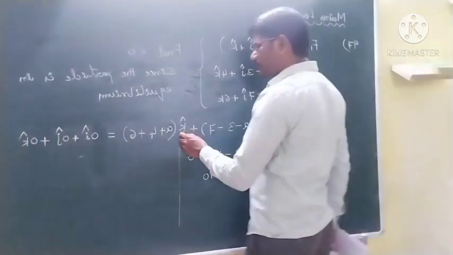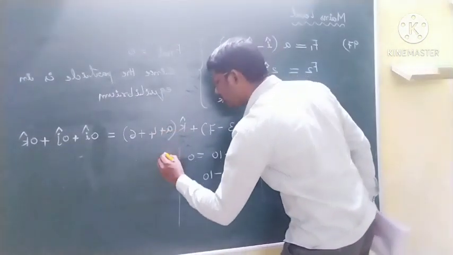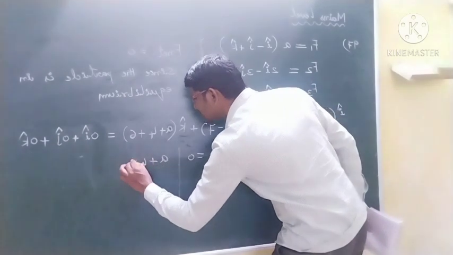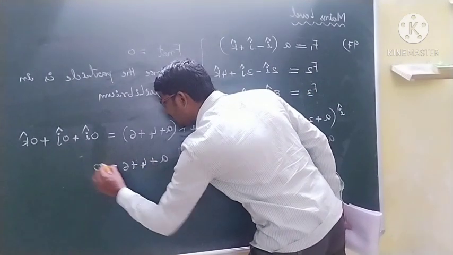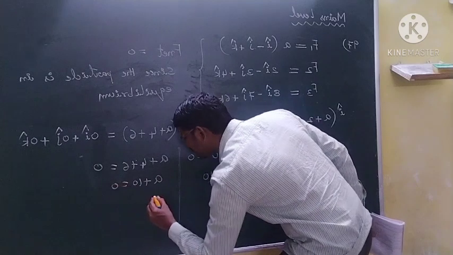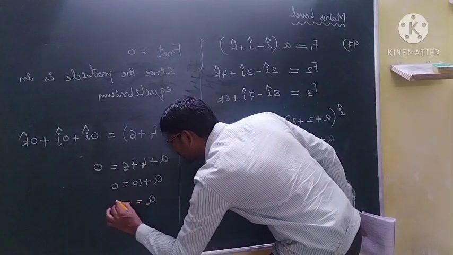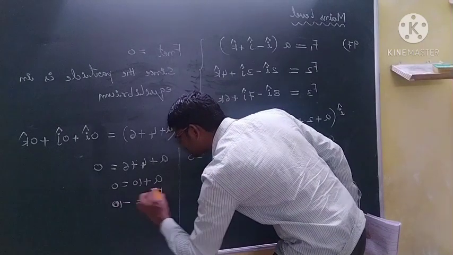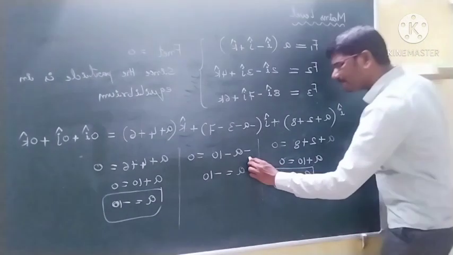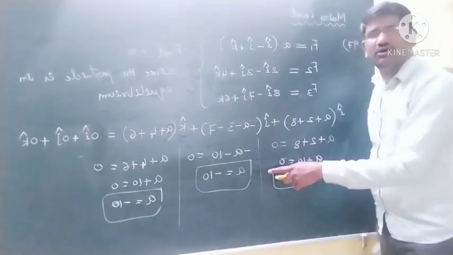And here K cap coefficient. So K cap coefficient is A plus 4 plus 6. And here K cap coefficient is 0. Then A plus 10 is equal to 0. Then A is equal to minus 10. So he asked to find the value of A only, and we have found the value of A.